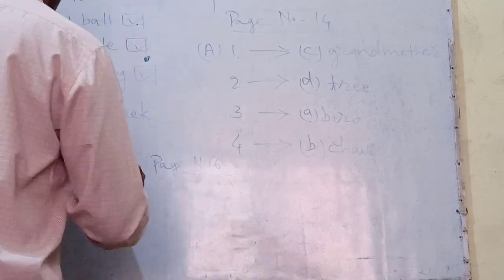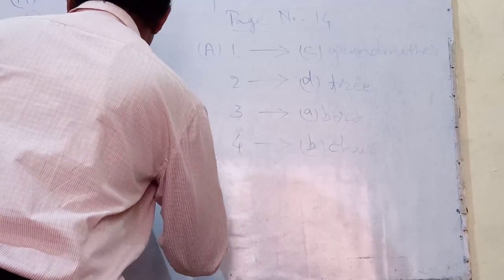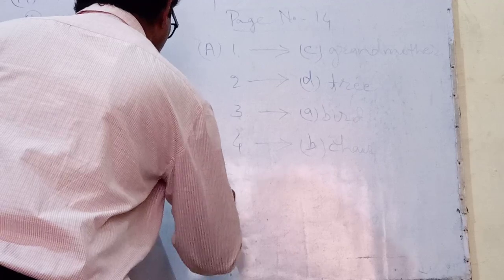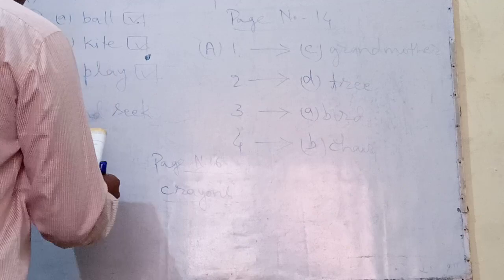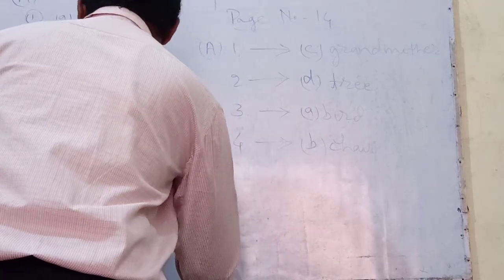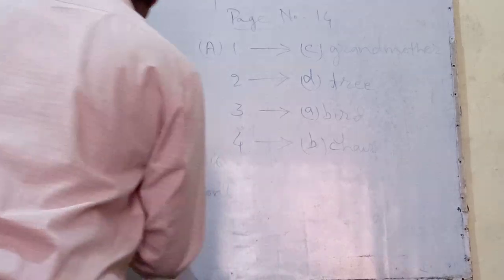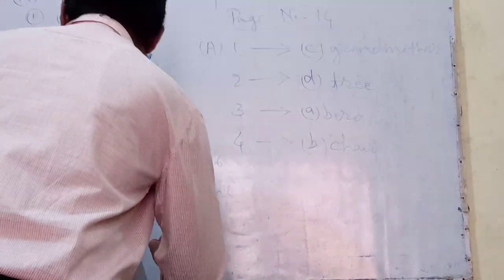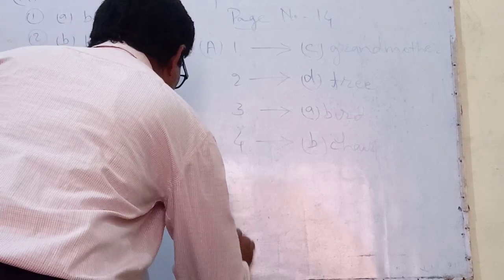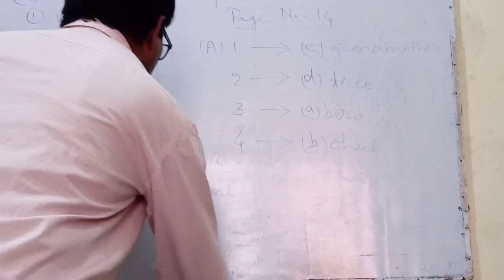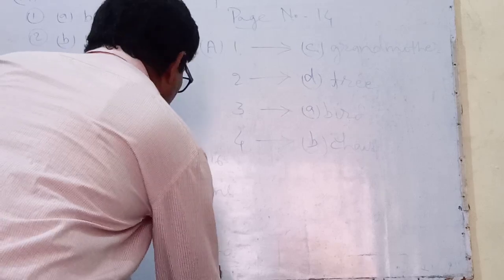In first, fill in the blanks, fill up carry-ons. Second, fill up the blanks. Next, fill in the blanks, complete with friends. And next, complete with share.